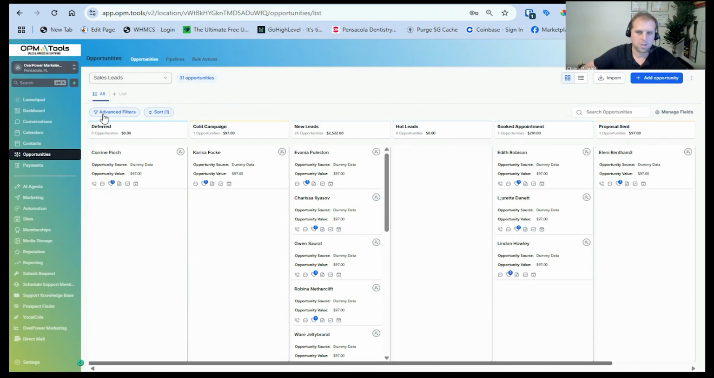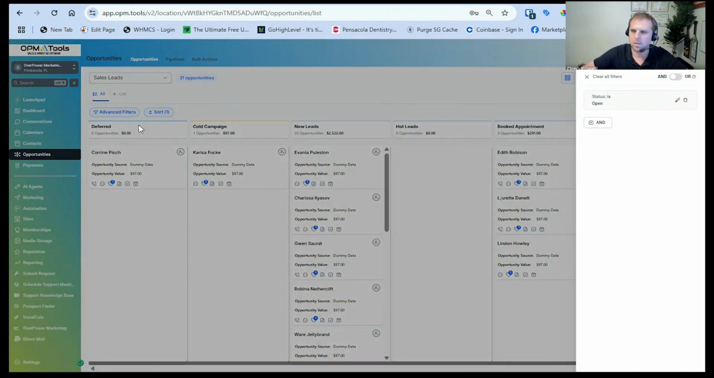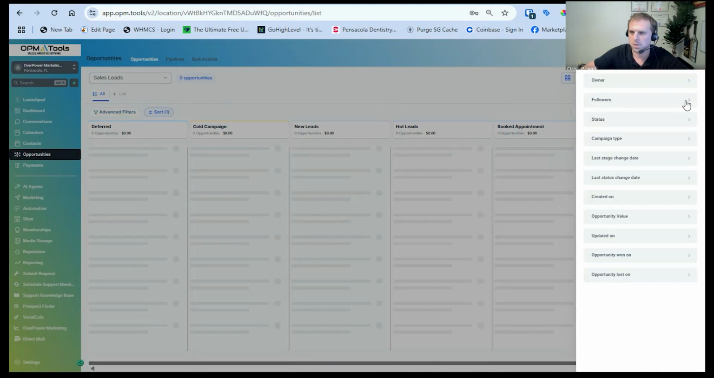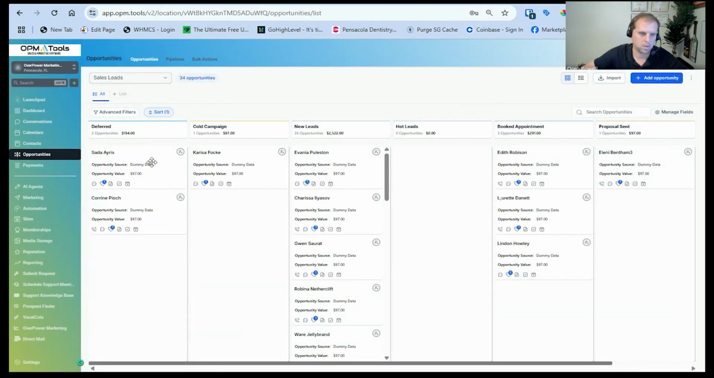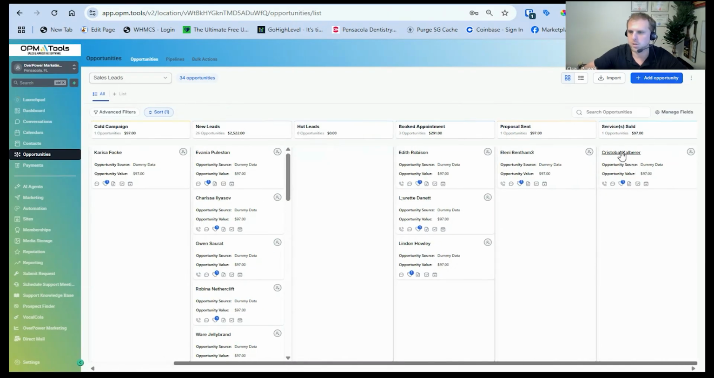You might see that they're disappearing. That's because we have a filter on right now. This is also a problem that a lot of people have. Check your filters to make sure that you don't have any filters on. Like, for example, status is open. This means that lost and won will be hidden. So delete that and it will show those opportunities right there. So we got these right here and deferred as lost, and we have a service sold 1.